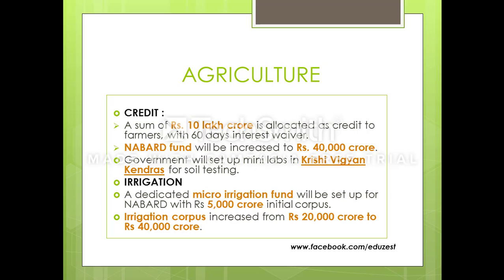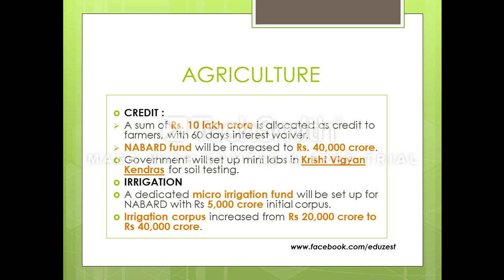Thirdly, the government has also set up mini labs in the Krishi Vigyan Kendras for soil testing. Soil testing is very important because what farmers tend to do is they tend to add a lot of fertilizers irrespective of the need or the demand of the soil. So probably if the soil might need potassium, they would fill up the soil with urea. That actually does not make any sense. That leads to many more problems. So for that purpose, the government is setting up mini labs in Krishi Vigyan Kendras for soil testing.